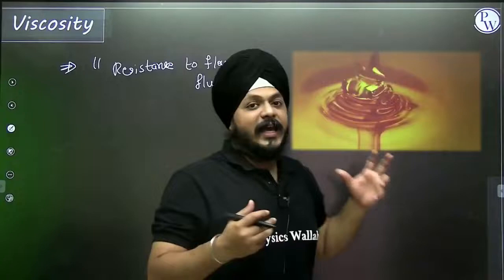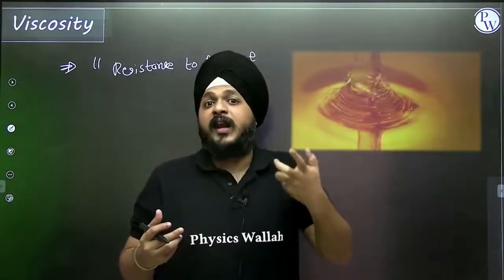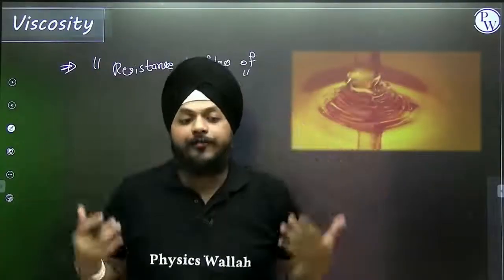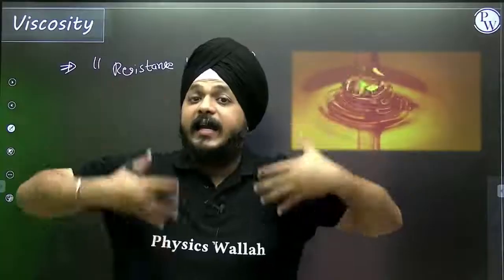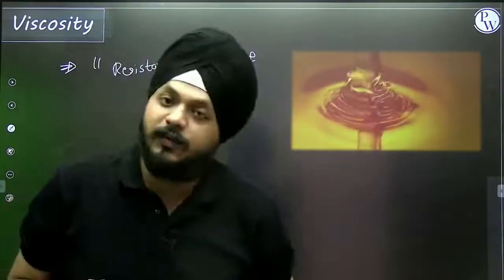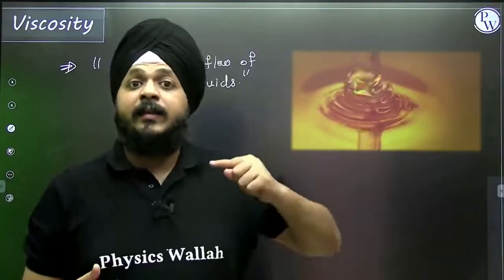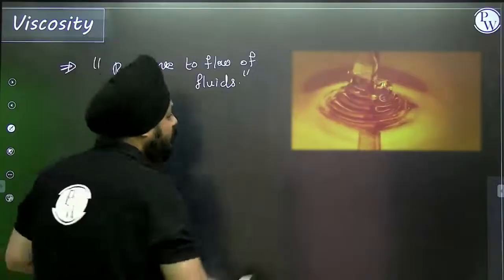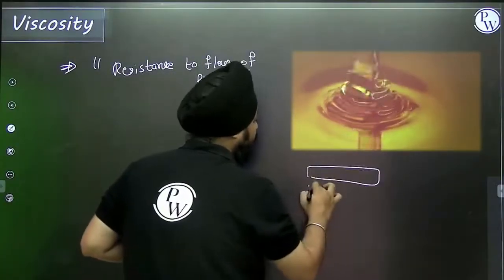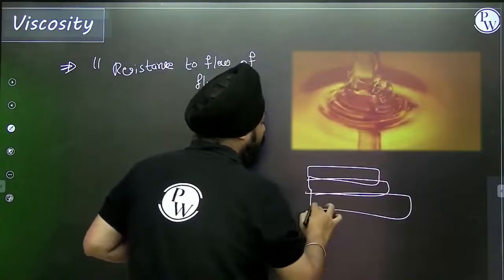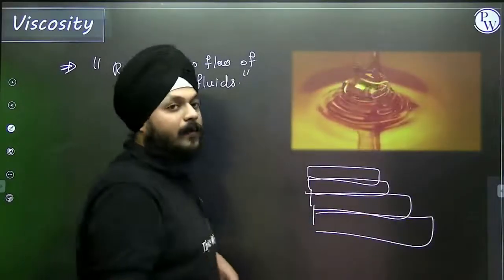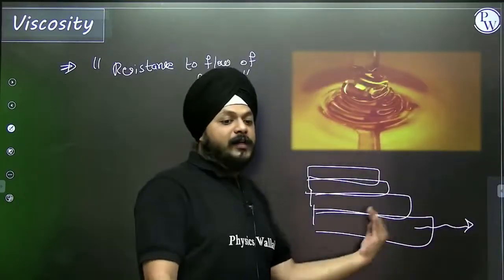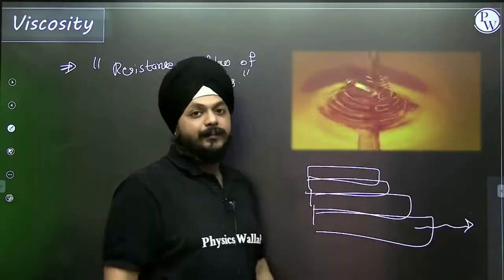Right? So in this case, there exists a kind of resistance. Sometimes a fluid itself resists its own flow because it is highly viscous. That property is known as viscosity, and it acts in terms of a force that is known as viscous force. Suppose I'm talking about Dabur honey, it is forming lots of layers this way. Actually it was flowing with some velocity, but because of the property of internal resistance, some layers are formed like this.